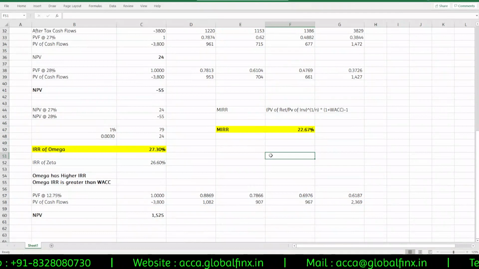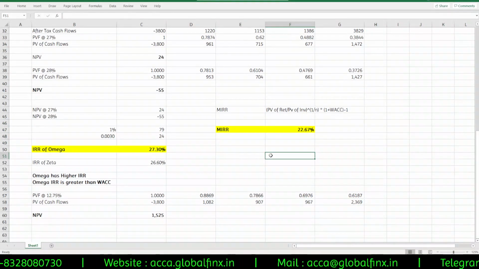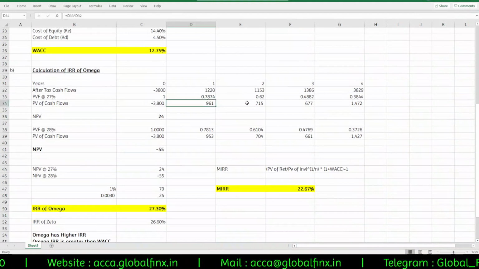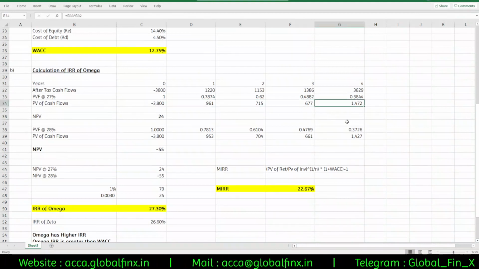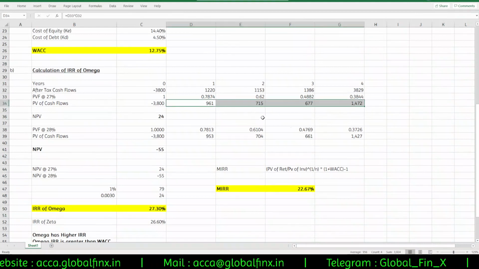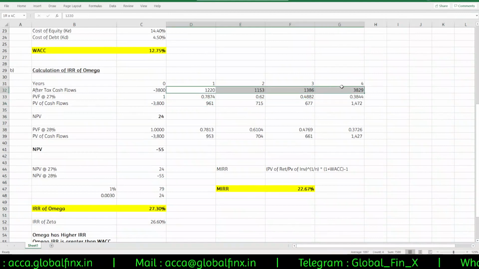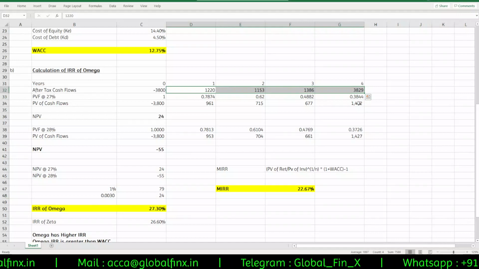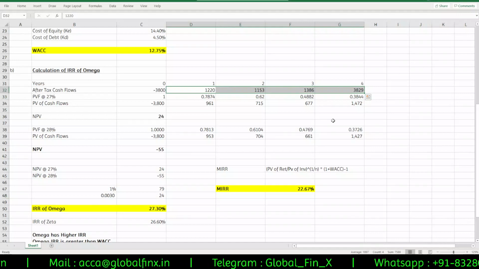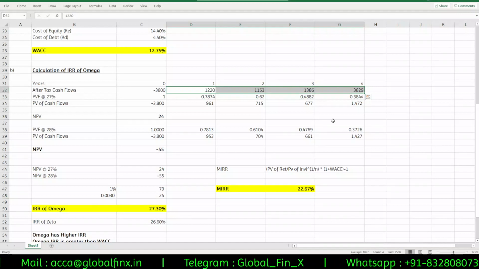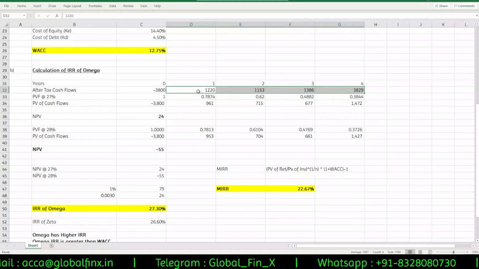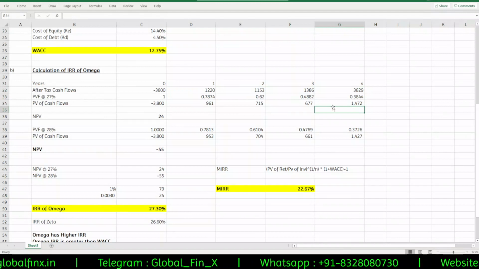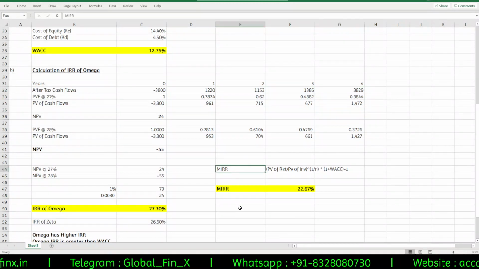MIRR is basically, under IRR, we always assume that the periodical cash inflows, in this case, this 961, 715, 677, 1472, these periodical cash flows, or basically this after tax cash flows, not the present values, 1220, 1153, 1360, 1386 and 3829, these are reinvested at the IRR. For IRR, the assumption is that the periodical intermediate cash flows are reinvested at the IRR, whereas for MIRR,